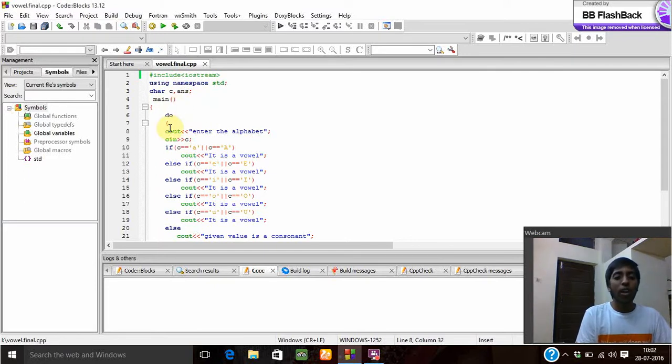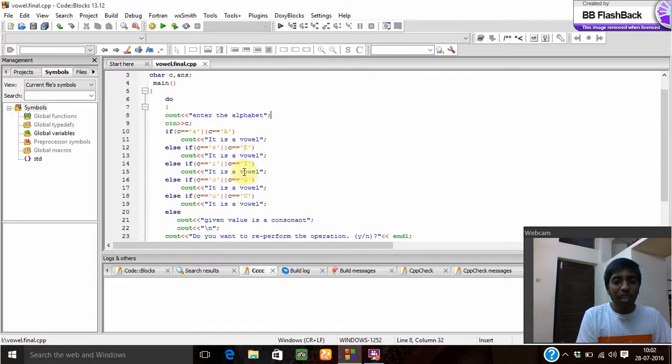Coming to the main function, it displays "Enter the alphabet" and reads it as c. If c is equal to small a or the OR operator, c is equal to capital A, then it displays that it is a vowel. Here we are using an if else statement to check whether the given statement is true or false. In this case, we are checking whether the given alphabet is vowel or consonant.